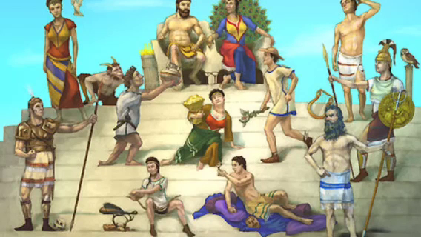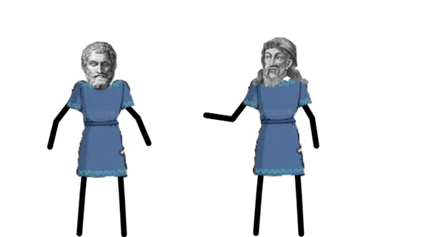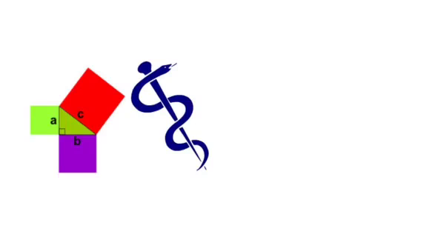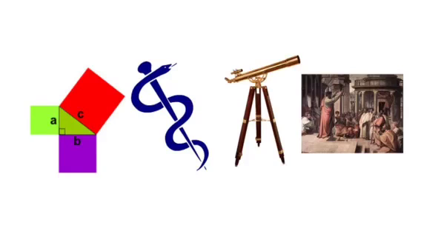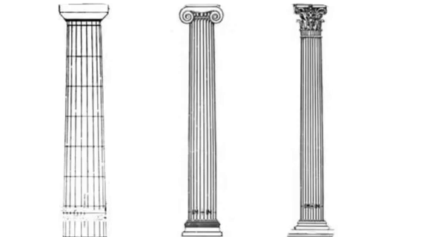Classical Greeks worshipped a pantheon of gods. They also had a much more intellectual life than the Romans, which included mathematics, medicine, astronomy, and even politics. They also developed the Ionic, Corinthian, and Doric architectural styles.